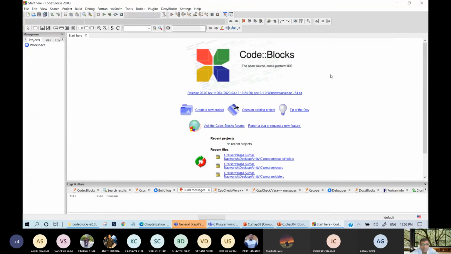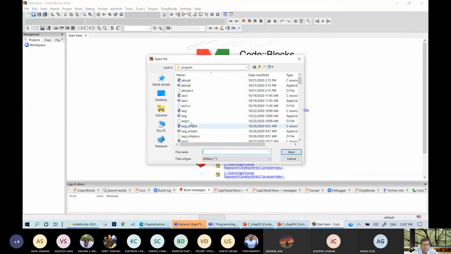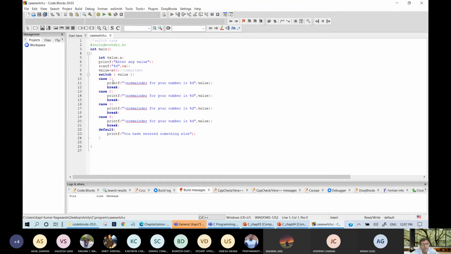So break is very important. This is our program. I am removing break from here. All the breaks will be removed.